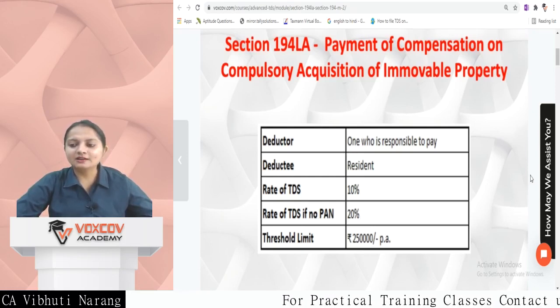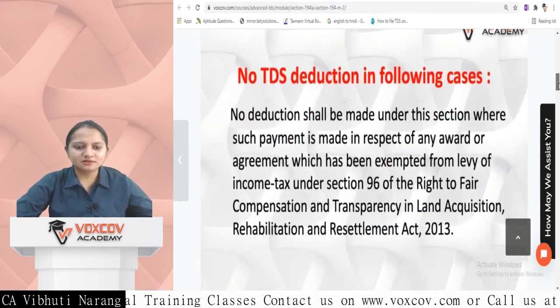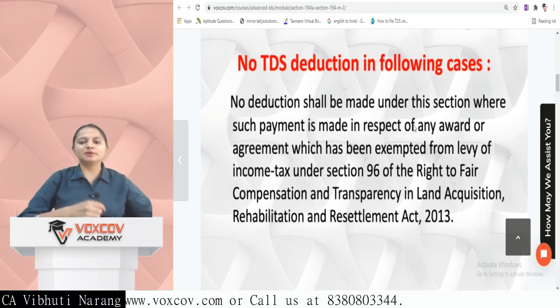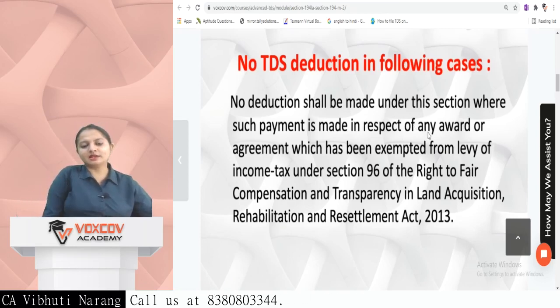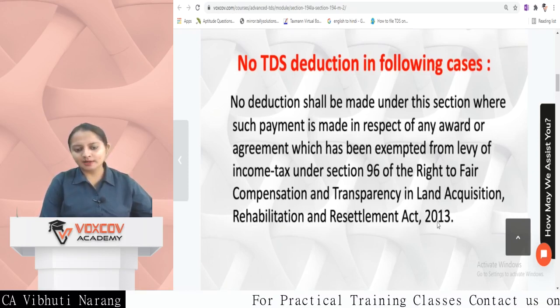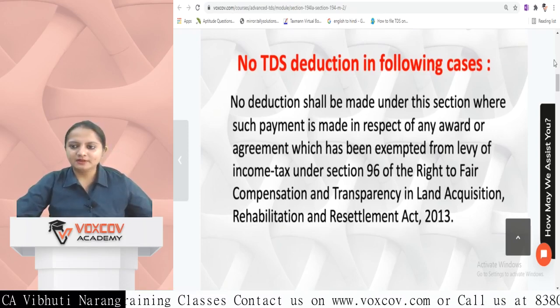Threshold limit is 2,50,000. No deduction shall be made under this section where such payment is made in respect of any award or agreement which has been exempted from levy of income tax under section 96 of the Right to Fair Compensation and Transparency in Land Acquisition, Rehabilitation and Resettlement Act 2013.